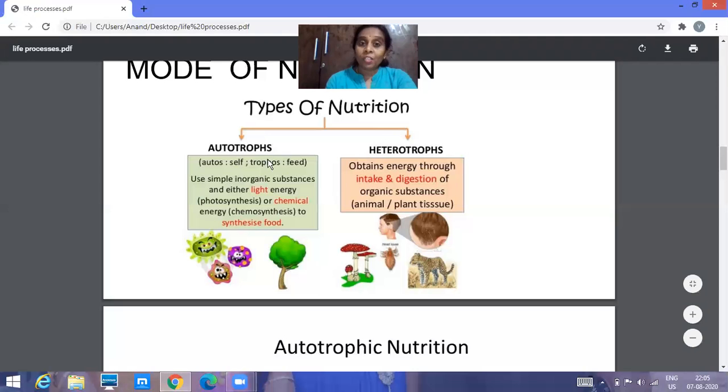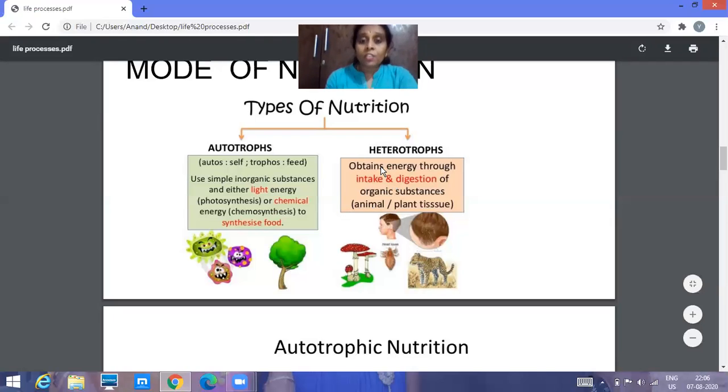They might depend on the autotrophs for the food. Examples: man, mushroom, lion, all come under heterotrophs. The organisms which cannot prepare their own food are called heterotrophs. The mode of nutrition is called heterotrophic nutrition.